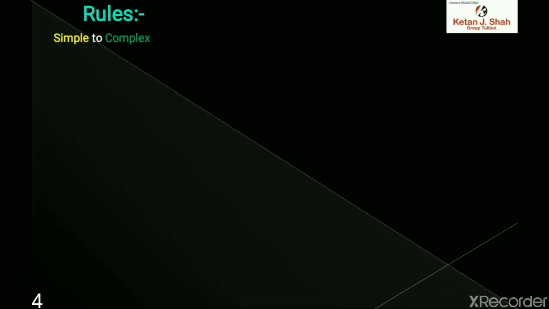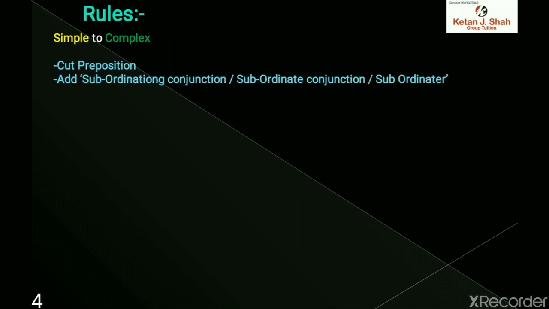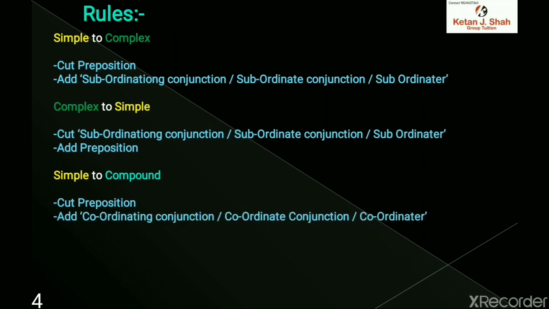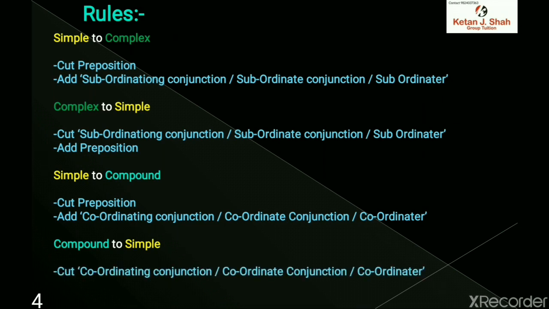When we convert from simple to complex, we have to cut the preposition and add a subordinating conjunction, or subordinator. When we convert from complex to simple, we have to cut the subordinating conjunction, or subordinator, and add a preposition. When we convert simple to compound, cut the preposition and add a coordinating conjunction, or coordinator. And when compound to simple, cut the coordinating conjunction, or coordinator, and add a preposition.